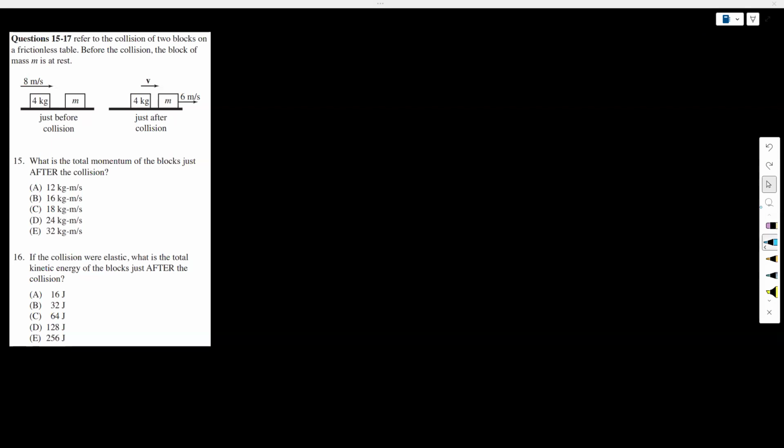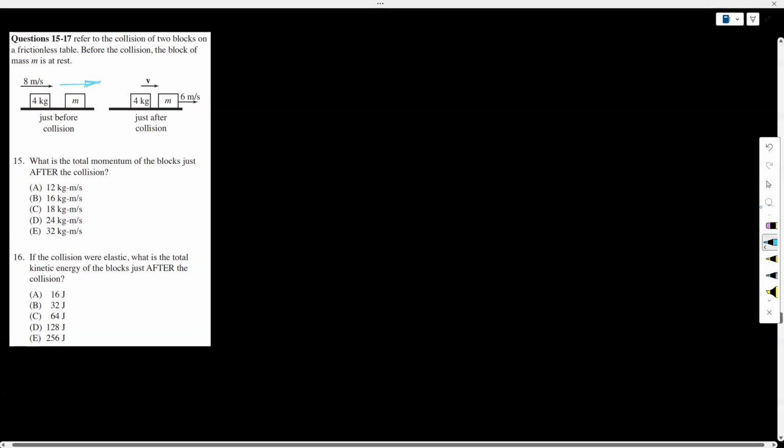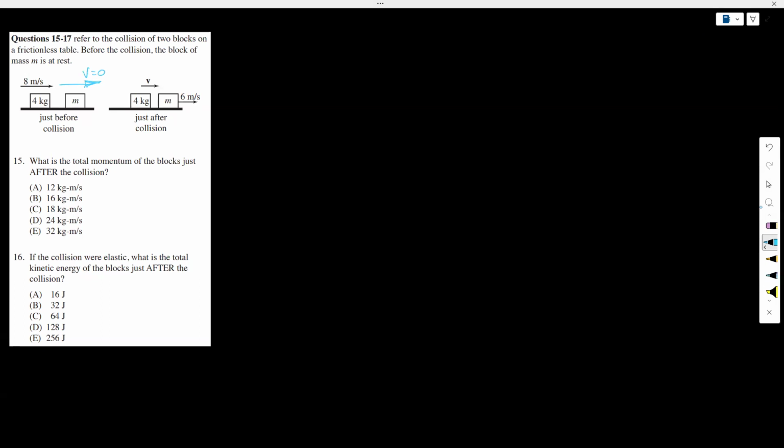So it is a problem related to collision. Before collision, it is said that this particle is not moving, so the velocity is zero. What is the total momentum of the block just after collision?